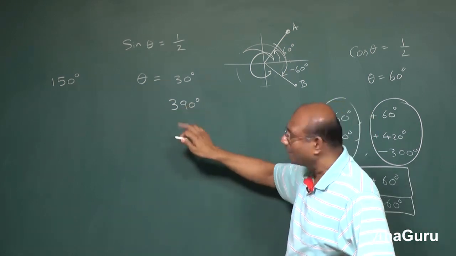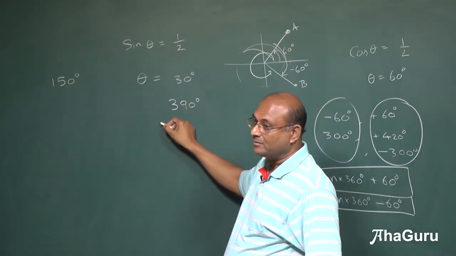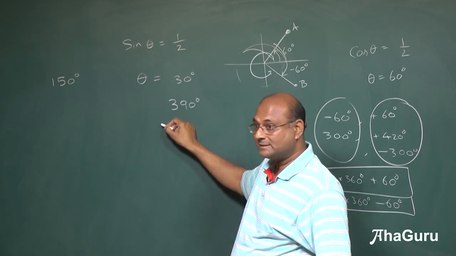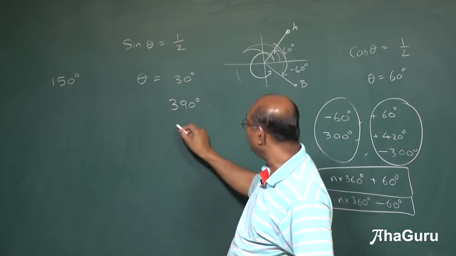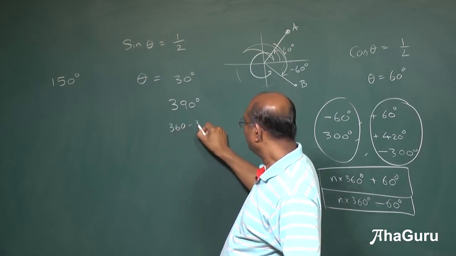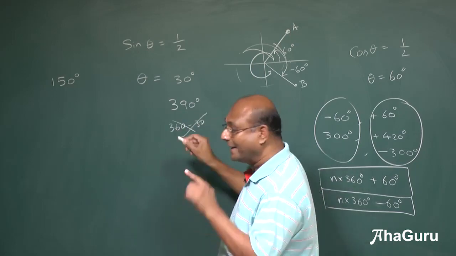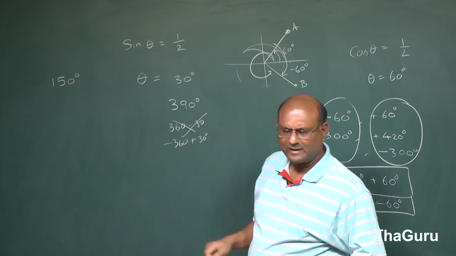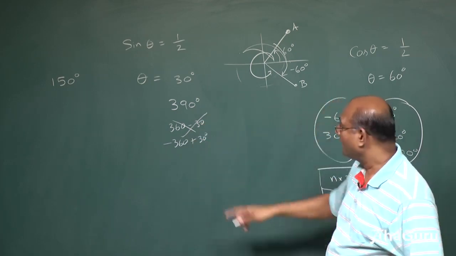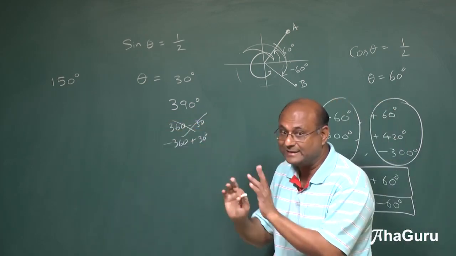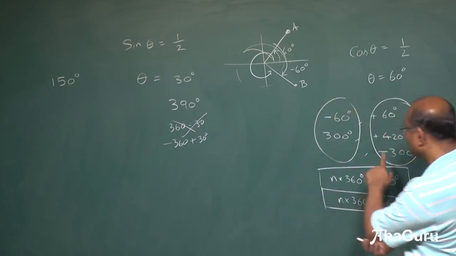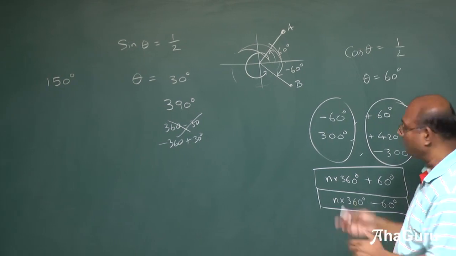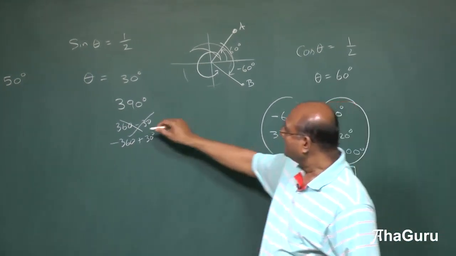So minus won't work. But minus 360 plus 30? Minus 360 plus 30. 360 minus 30? Does it work? No. Minus 360 plus 30? Aren't these two the same? No, they are not. This fellow is the minus of that, and for sine that minus matters. For cos it does not matter, because minus 60 and plus 60 both matter, right? Both will work out. Whereas here, this won't work, but this will.